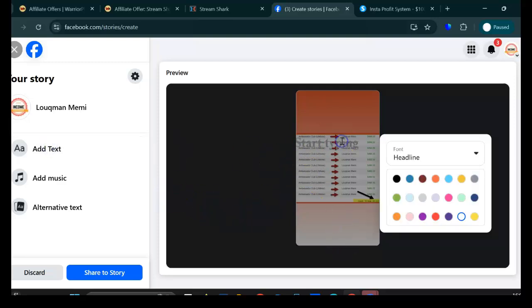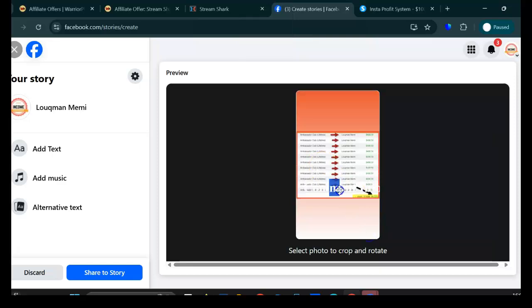Okay, so I could say something like, comment info. All right, there you go. I could just bring that to the bottom. Okay, sometimes it plays a bit of game here. All right, so you just want to put comment info here. Something like that, and people are going to see this and they're going to say, wow, I want to do something like this. How do you do this?